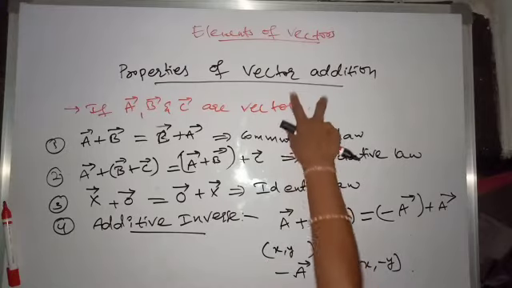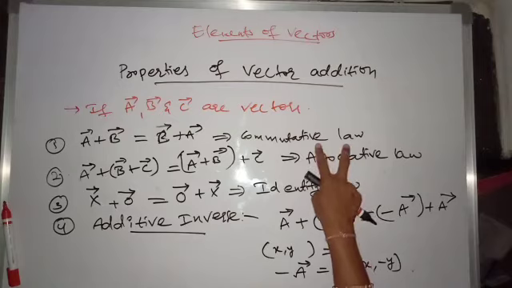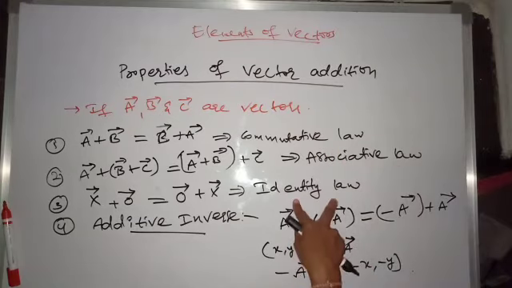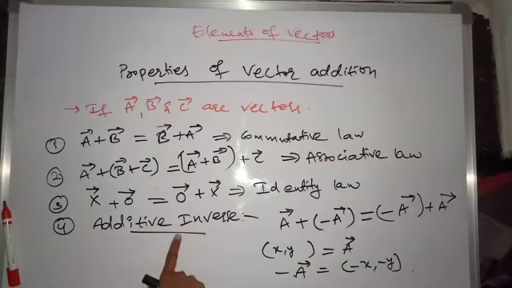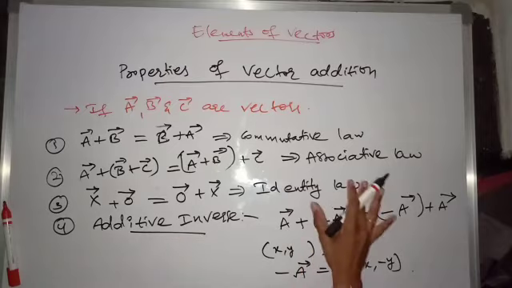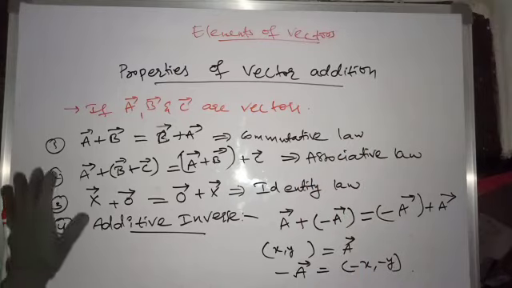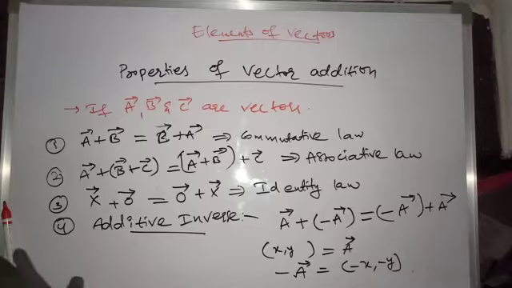So therefore vector addition obeys the commutative law, associative law, identity law and additive inverse law. This is about vector addition. I will erase this. Just pause the video and copy all this. Did you copy it?